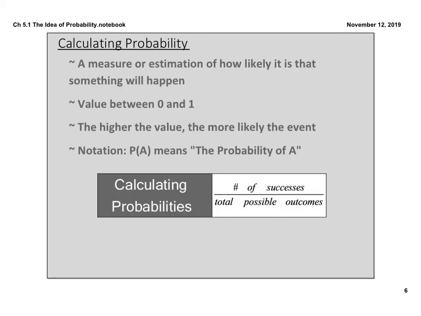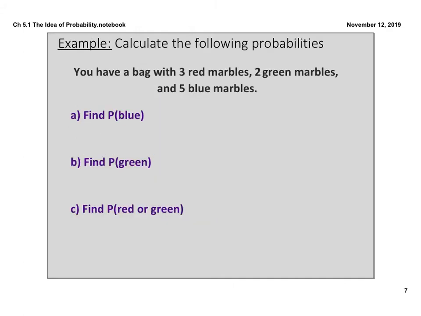So calculating probability is simply a measure or estimation of how likely it is something will occur. It's a value between 0 and 1, which we talked about. The higher the value, the more likely the event. That seems obvious. You're going to see notation that looks like this, P(A). Your true probability ratio is just the number of successes divided by the total number of possible outcomes. So for flipping a coin, it's 1 out of 2. Flipping a heads, I should say. Heads, there's 1 option. Total options, there's 2. 1 out of 2. All right, so very basic probability.